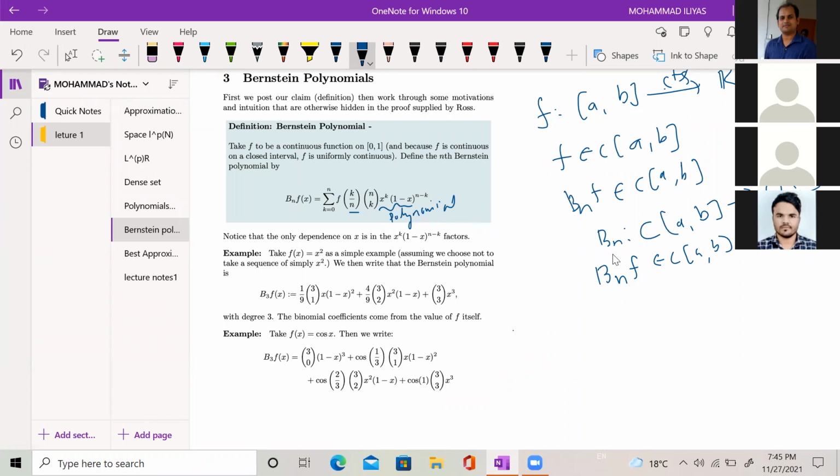So basically, Bernstein constructed a polynomial. He proved that this polynomial approximates a given continuous function.